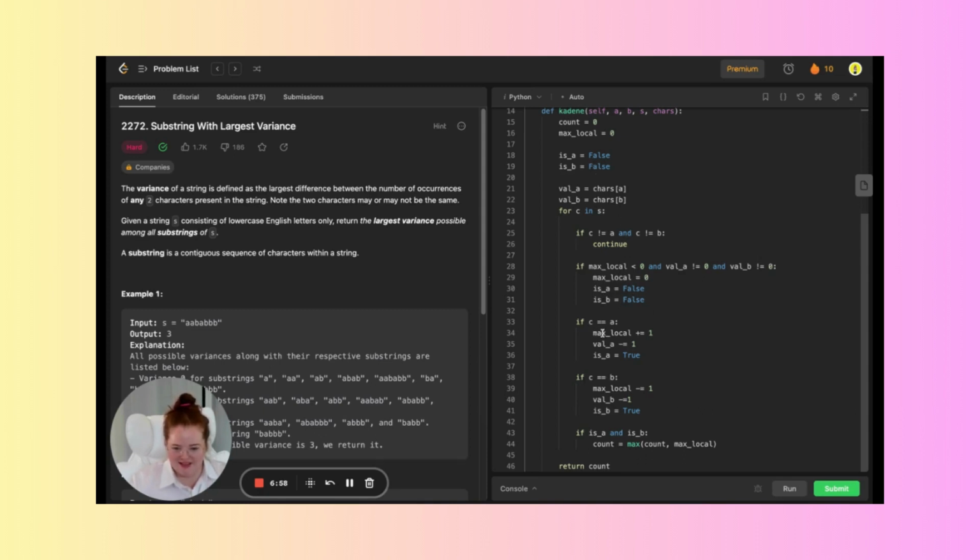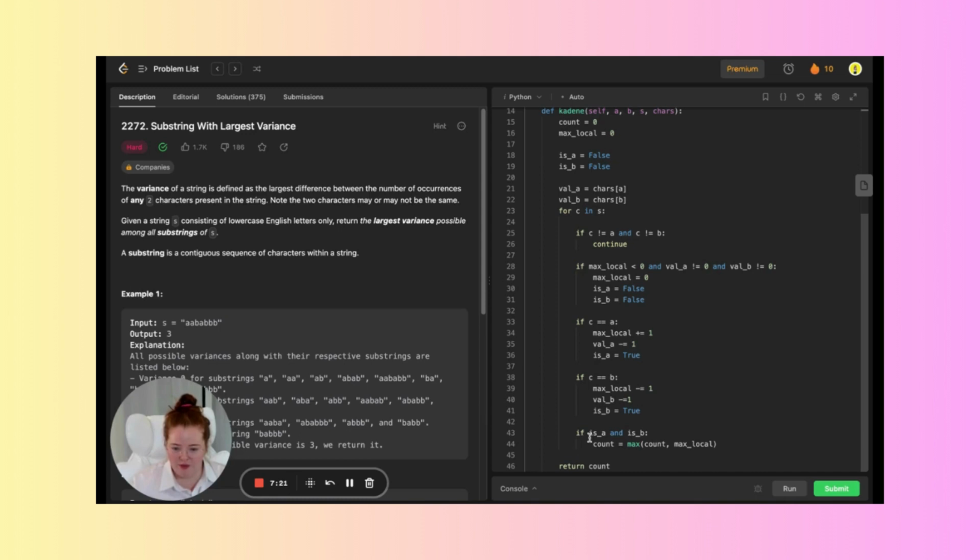If C is equal to A, it increments the max local, so it adds by 1, and then will decrement the value of A by 1 and sets is A to true. So what we saw up here, it makes it true. And then we did the same thing down here with B.